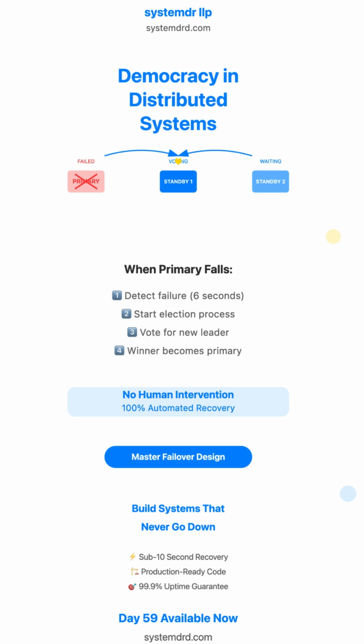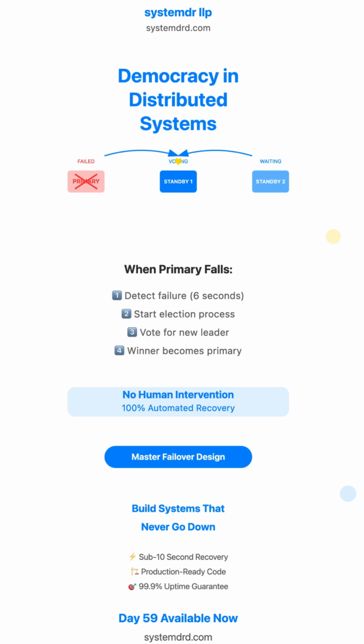Election process. When the president becomes unable to serve, the government doesn't shut down. There's a clear succession plan. Distributed systems work the same way through what we call leadership election. Picture this scenario. Your primary server just crashed at 3 a.m. Without human intervention, your standby servers immediately spring into action. They don't all try to become the new leader at once. That would create chaos. Instead, they hold an automated election.